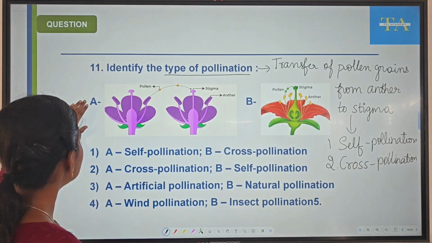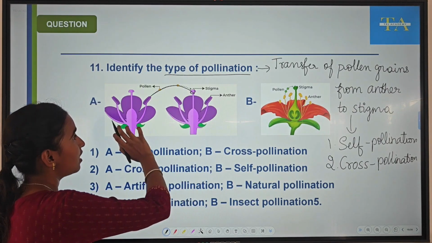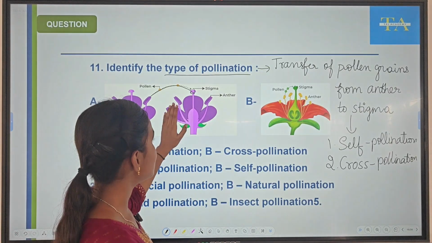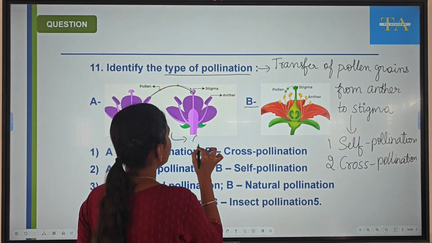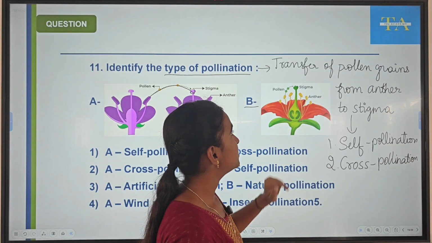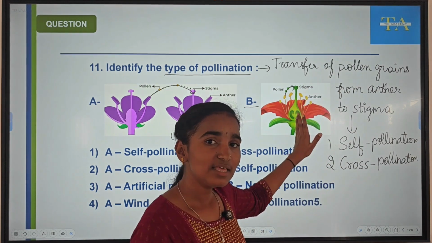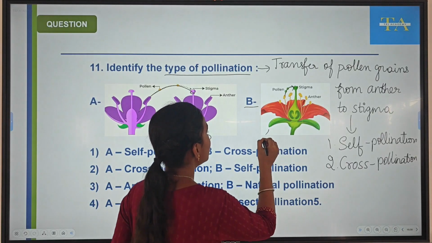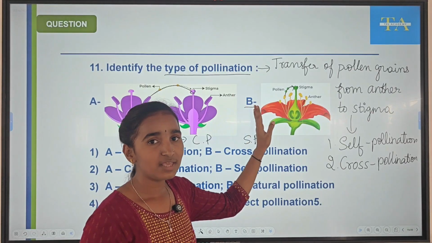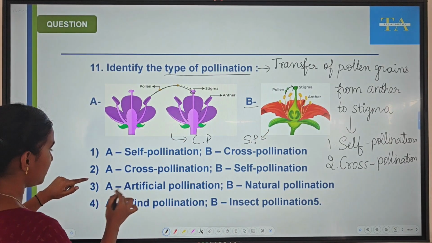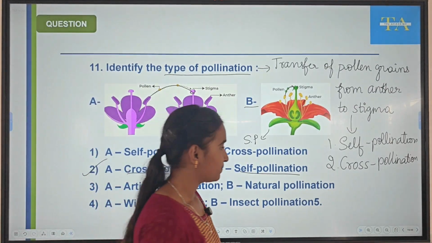Here we can see in picture A, the pollen is transferring into the stigma of another flower. So this is an example for cross-pollination. In picture B, pollen is transferred from anther to stigma within the same flower. So this is an example for self-pollination. So A is cross-pollination and B is self-pollination. This is our right option.